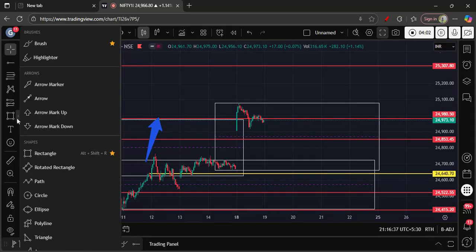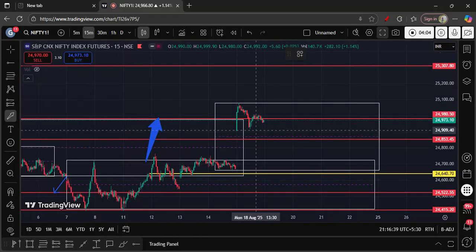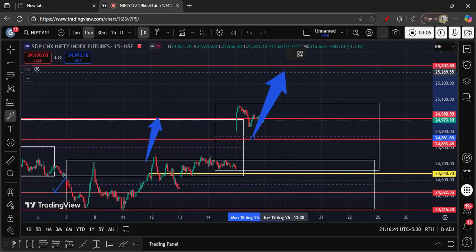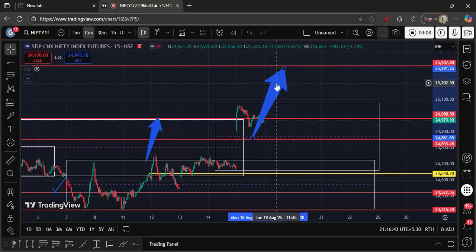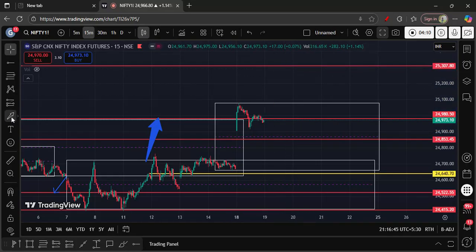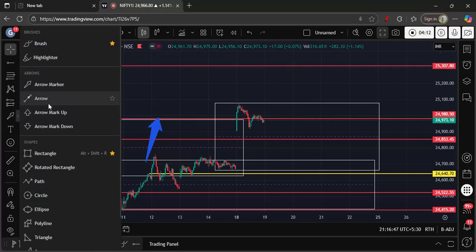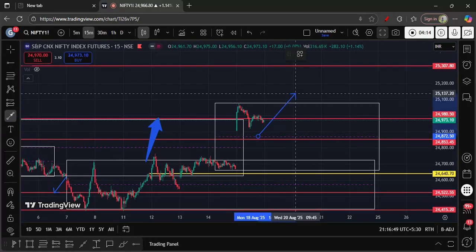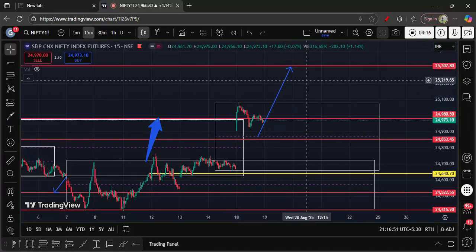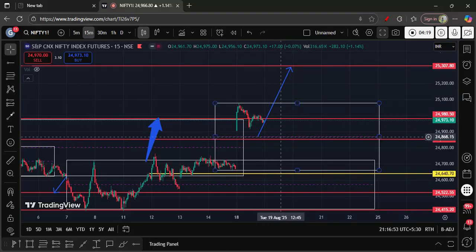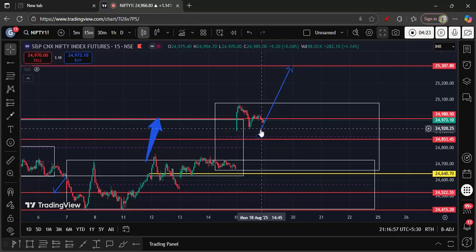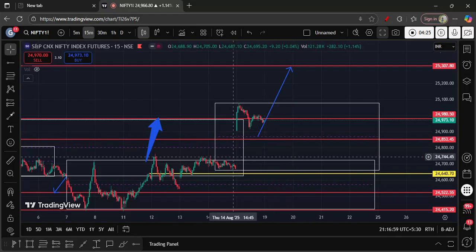We'll mark this point, 25,300. We can expect this if fresh buyers are found at this point. If the buyers are absent, then we can see the gap filling up to this point.